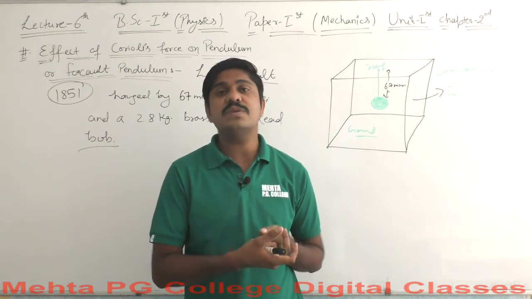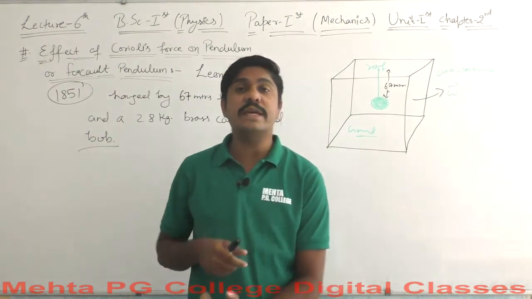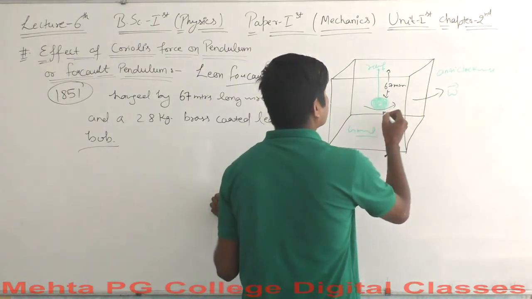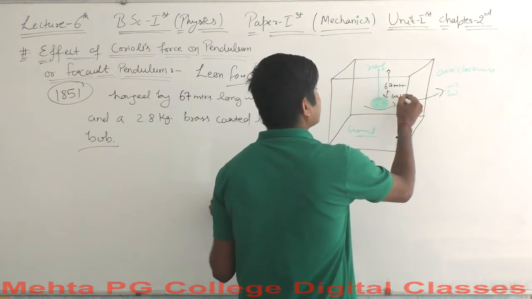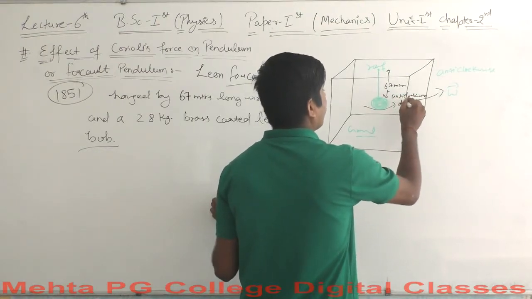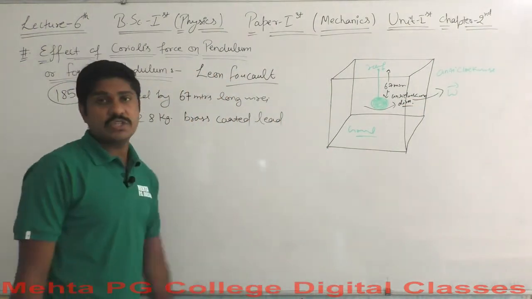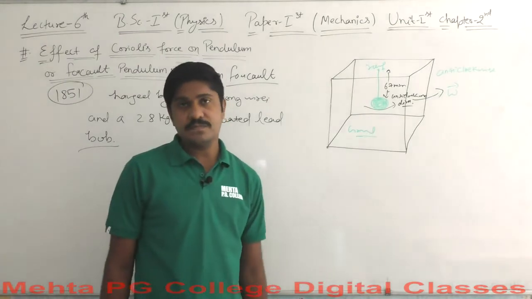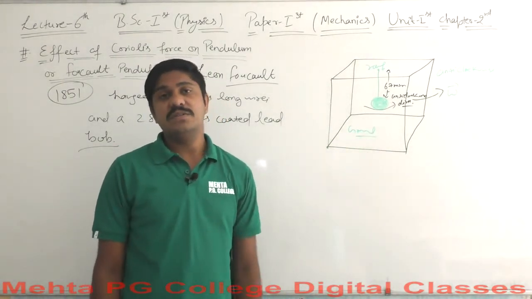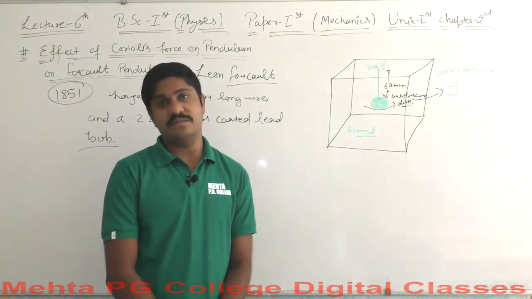If the earth keeps on rotating, so what happens? The bulb will also rotate in the anti-clockwise direction. Yes, the bulb will again rotate in the anti-clockwise direction. If you consider that earth is stationary, this should not be happening. And if something like this is happening, you can say that the earth is rotating here.